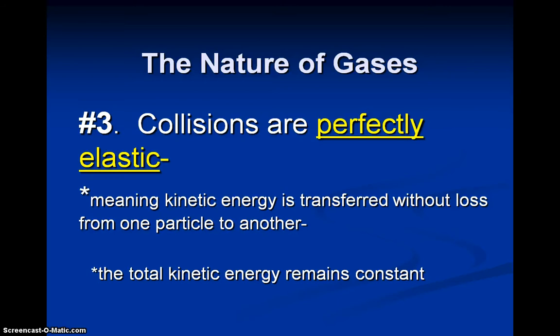The third assumption is that collisions are perfectly elastic. And if you take physics, we'll learn a lot more about this, but perfectly elastic means that there's no loss of kinetic energy when they collide. So they're just bouncing around, and the total kinetic energy and the average kinetic energy of all the particles in that gas at that temperature are going to remain constant. So just keep in mind that these are the three assumptions about kinetic molecular theory for gases. In the next video, we'll relate this to pressure and boiling point.